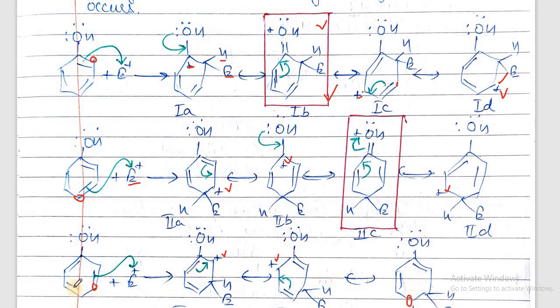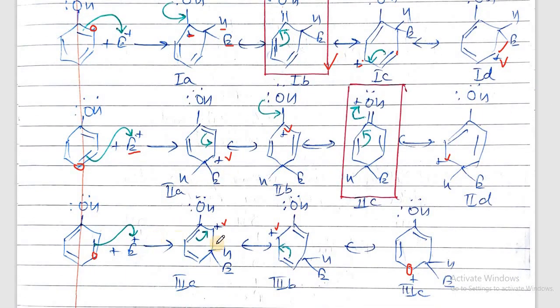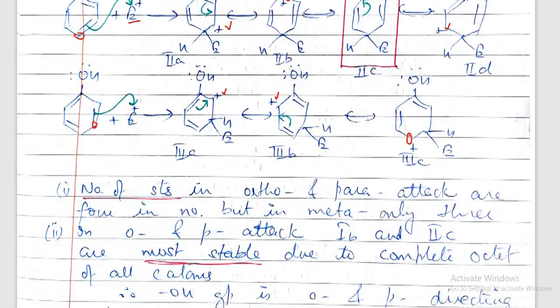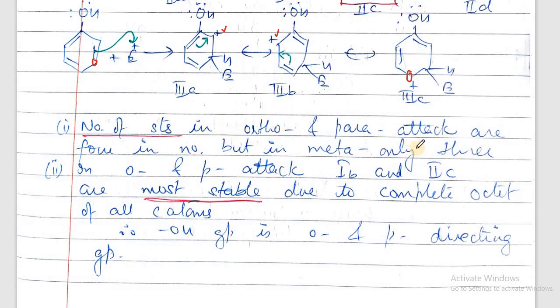Now in these structures, there is no structure in which the OH group is attached to the carbon carrying the positive charge. So here also there is no such structure. So we can say from these structures that when electrophile attacks the ortho or para position, the number of structures is 4, but when it attacks the meta position, only 3 structures are formed. So we conclude that the number of structures in ortho-para attack is 4, but in meta only 3.